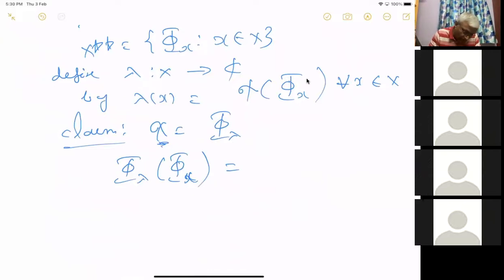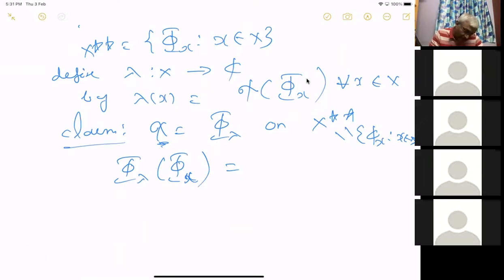So I'm saying that chi equal to phi lambda. To show this, I want to show that it coincides on all elements. They are elements of X triple star, which are functionals on X double star, so they're just same on X double star. X double star is made up of these elements, right? Phi x, x in X. We are assuming X double star equal to X. This phi is a kind of equivalence. Sometimes I'm not writing it each time.